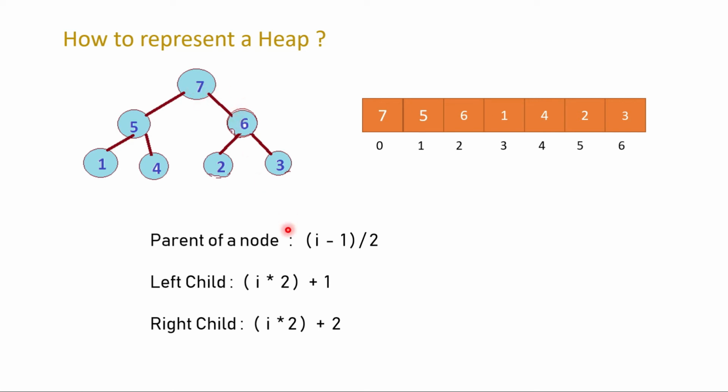Okay, so like that way we can represent the parent node, left and right child. One good thing you can see here, as it's a complete binary tree, there is no wastage of space. There is no node in between which we represent as a dash or blank. So that's why we can utilize the full array length to represent a heap, or you can say a complete binary tree.